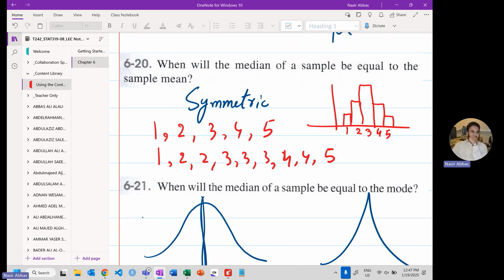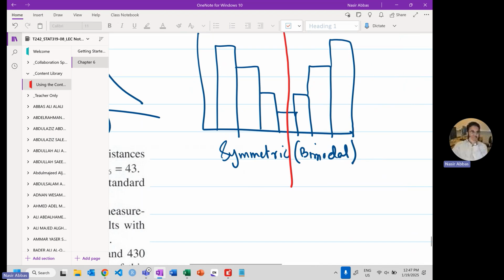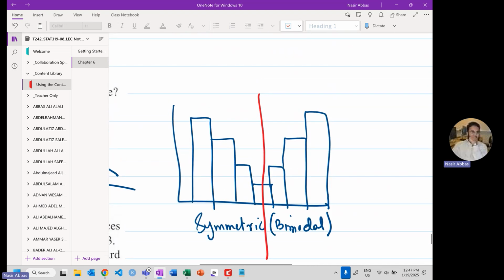Mean and median will work for bimodal also. Yes, that's true. If you find the mean, that will be the red line. Median, the red line. Mode will not be the red line. Again, I did not get your question. If your data is odd or even, it doesn't matter.